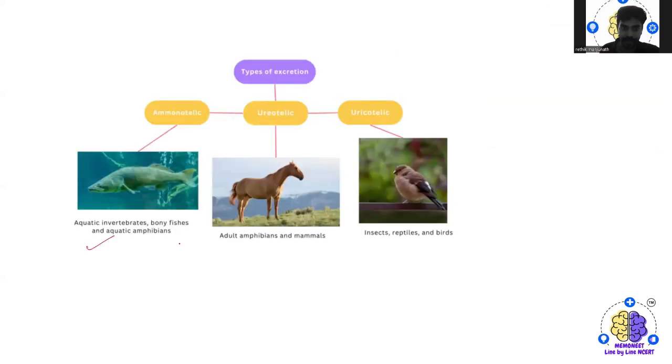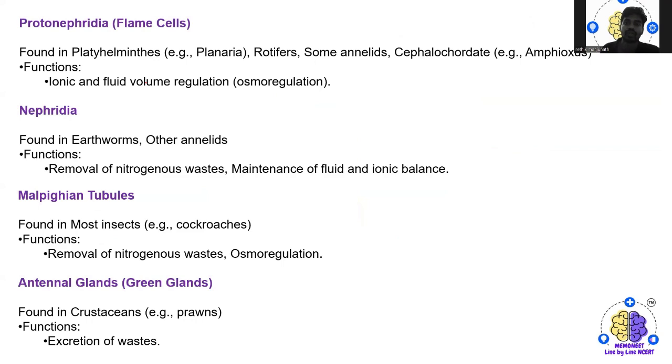Cool. So these are the examples of types of excretion. One is ammonotelic, where you'll see that aquatic invertebrates, bony fishes, and some aquatic amphibians release ammonia as a nitrogenous waste. Certain adult amphibians and mammals are ureotelic, and insects, reptiles, and birds are uricotelic in nature. Right.